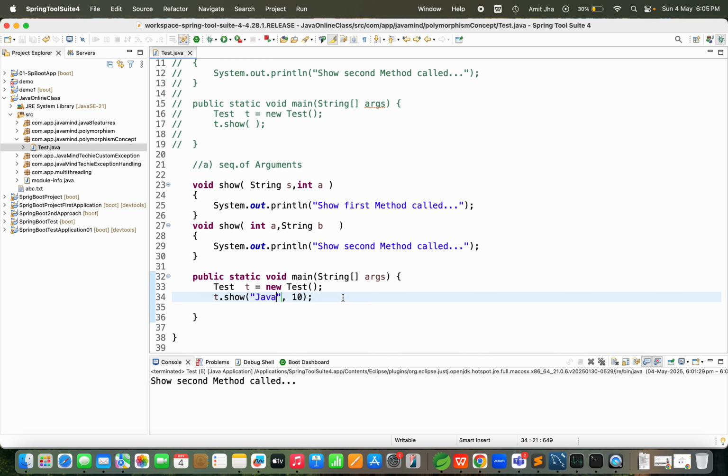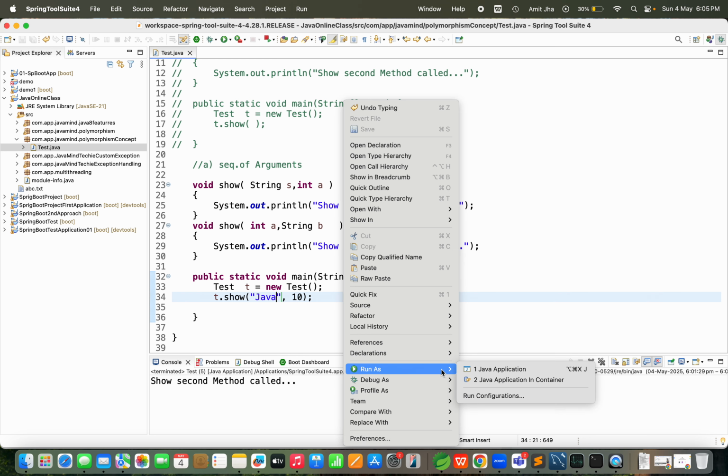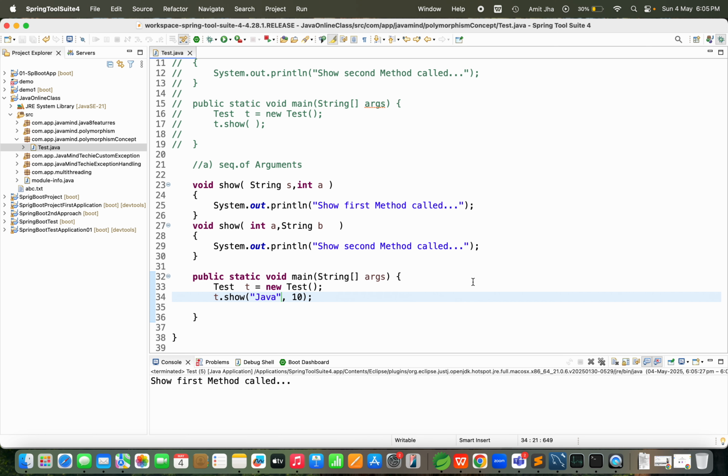You can see in front of you, I am running the application. So the first method is called. Why? Because I am passing a string as the first argument and an integer as the second argument. That's why we are able to see that the first method is called.